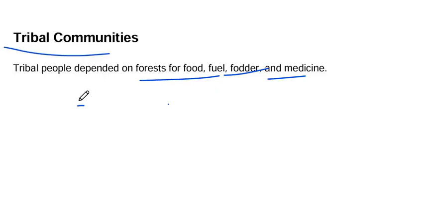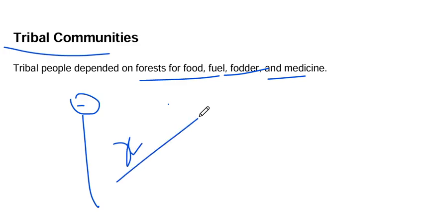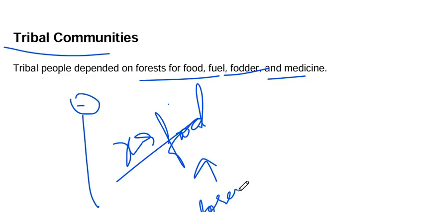Harsh. These children. So this is X. This X wants food. That's the reason this X will depend upon the forest for food.